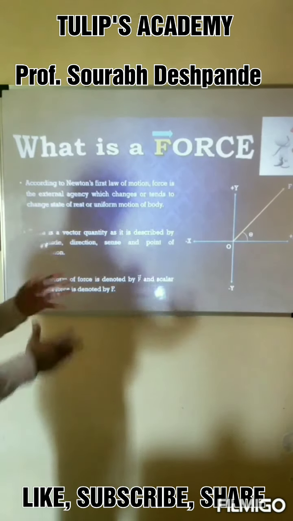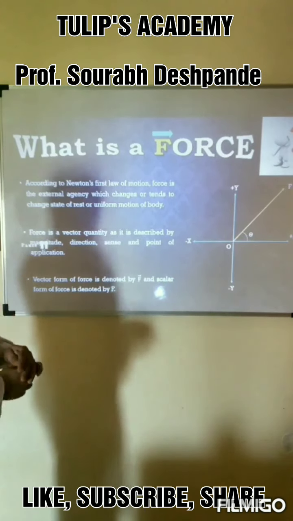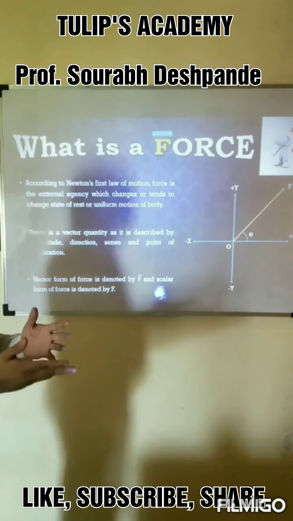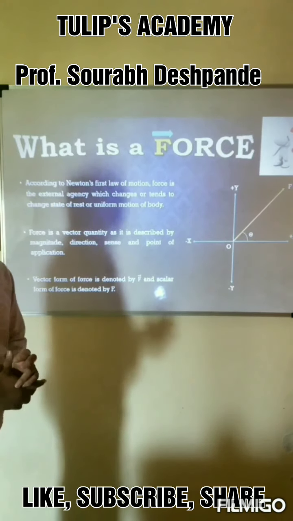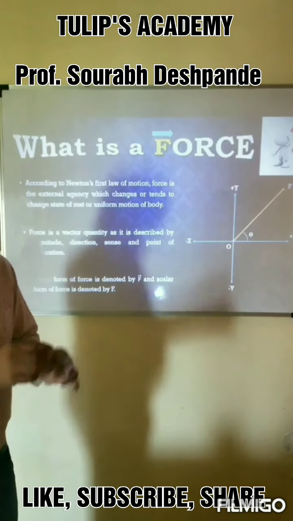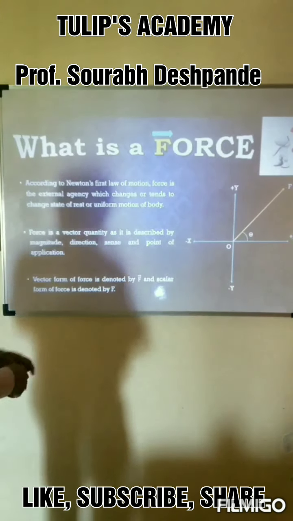So as I have already explained to you, what is a force? According to Newton's first law of motion, force is the external agency, externally applied, which changes or tends to change the state of rest or uniform motion of the body. Every time the force will not be able to change the state of the body, but it will obviously try to change the state of the body. Okay, so that is the force. Force is a vector quantity.